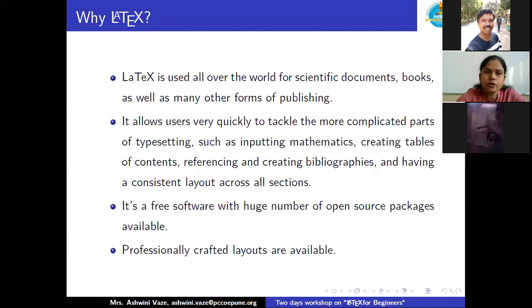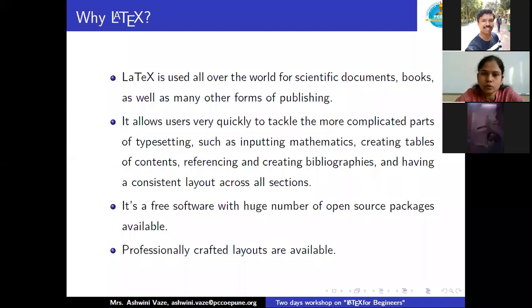So why should we use LaTeX? As you all know, Microsoft Word or WPS Office gives us a very friendly environment or interface to type the document or to edit or typeset it. So why should one use LaTeX for preparing technical documents? Actually, LaTeX is used all over the world for scientific documents, books, and many other forms of publishing also.